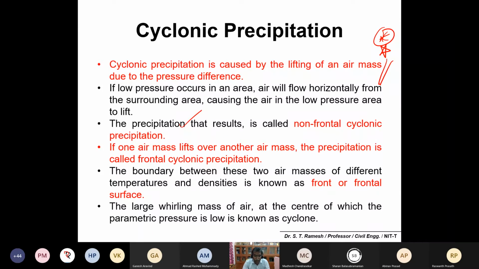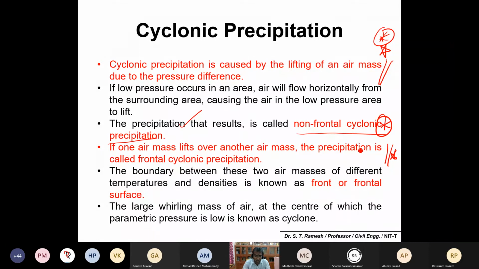The precipitation that results is called non-frontal cyclonic precipitation. Please make a note. These are technical terms you should remember clearly. And if one air mass lifts over another air mass, the precipitation is called frontal cyclonic precipitation. Please make a note. This is the second one. What is non-frontal? You have to be familiar. And what is frontal cyclonic precipitation?